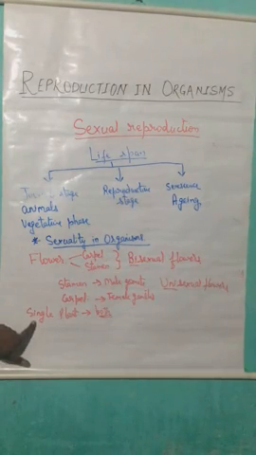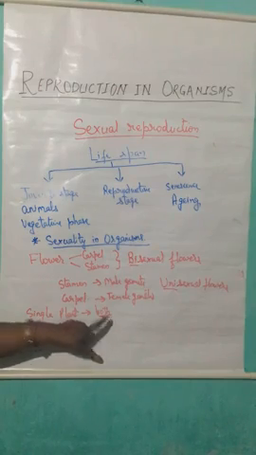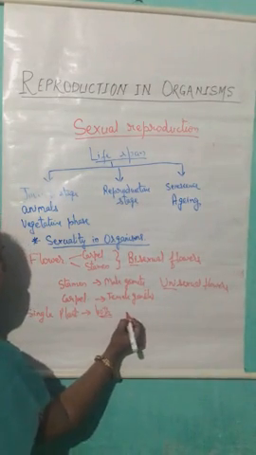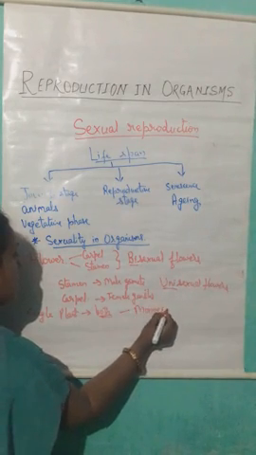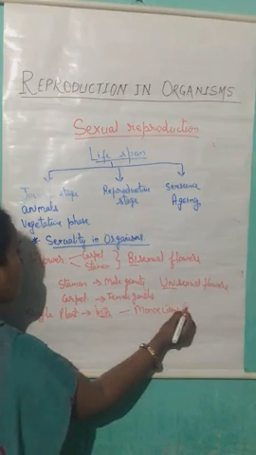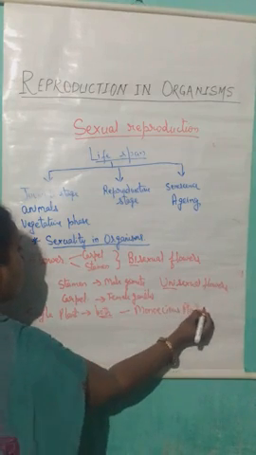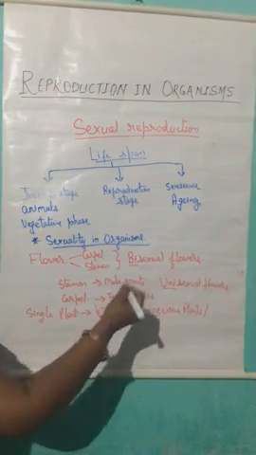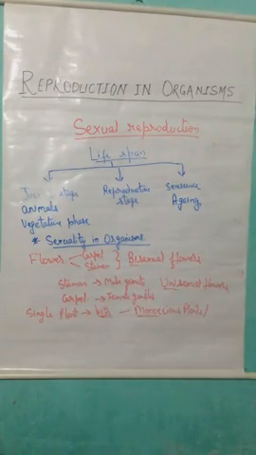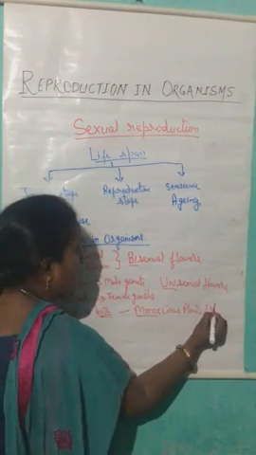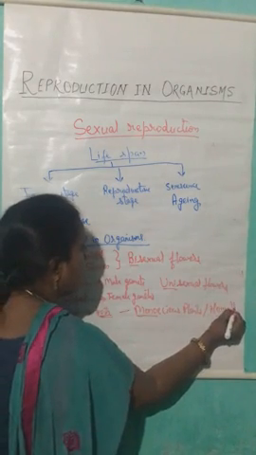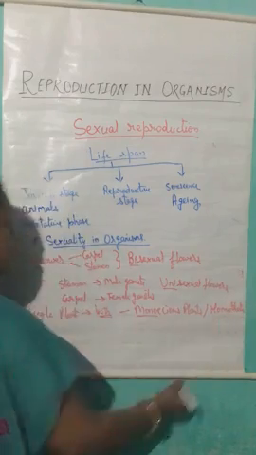So the single plant can produce both types of gametes, hence these types of plants are known as monoecious plants. Mono means single. The single plant can produce both types of gametes, hence they are known as monoecious plants or homothallic plants.